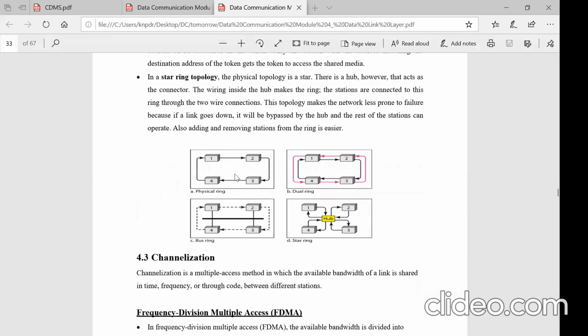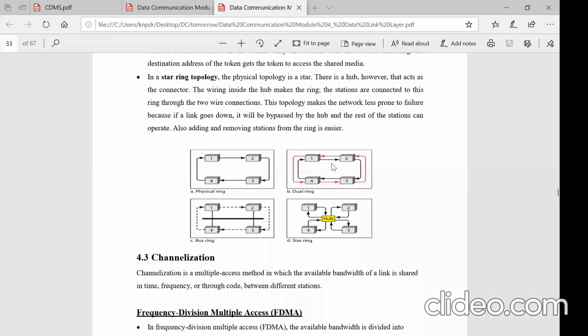To avoid that, an additional ring is proposed here, called a dual ring. In this dual ring, another ring is added to the network, and this works in the reverse direction. So the two-way reversible ring is also suggested, but the second one, shown in red, is only an auxiliary ring, right? It is not always used. The ring shown in black, the logical ring, is the actual ring that will always be used.